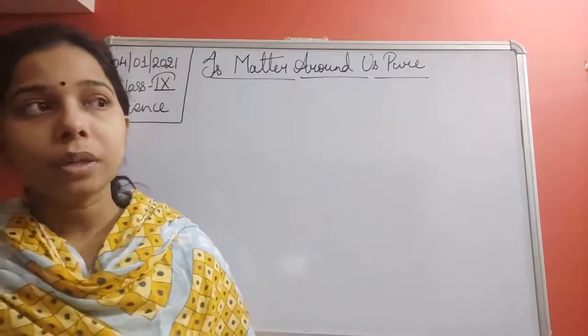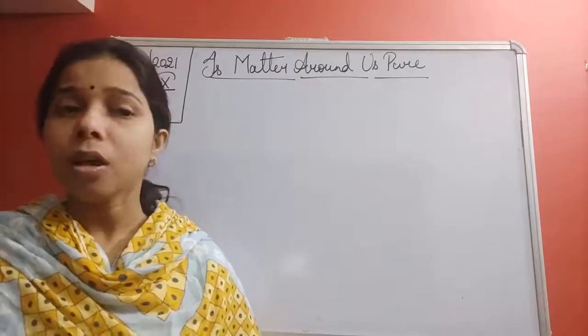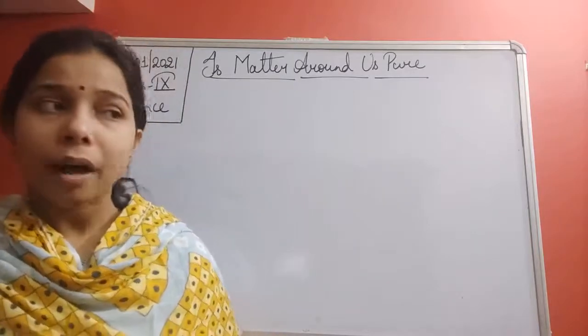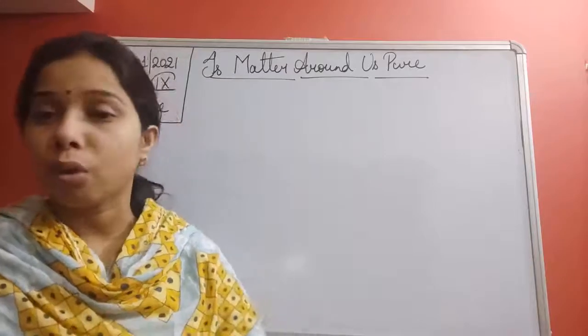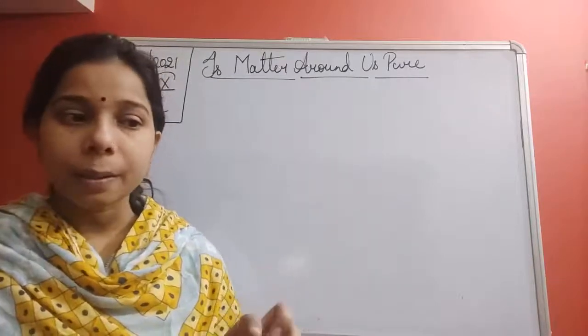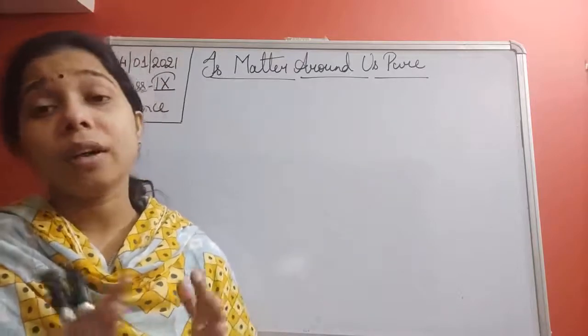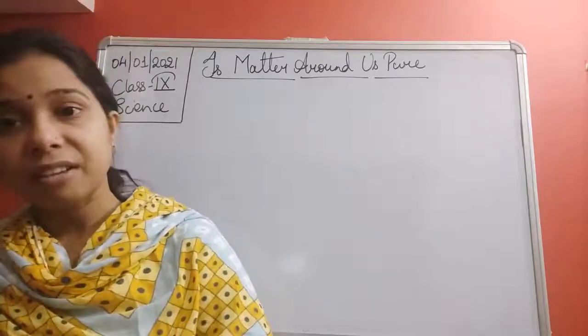If we talk about a heterogeneous example, students, sand and water is a very good example. When you add mud or sand in water and keep it, first of all, it will not dissolve properly, and second, the sand is not uniformly distributed: somewhere it is more, somewhere it is less.